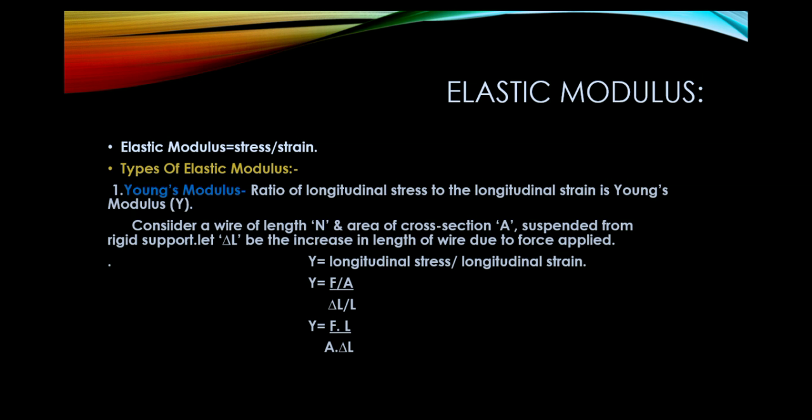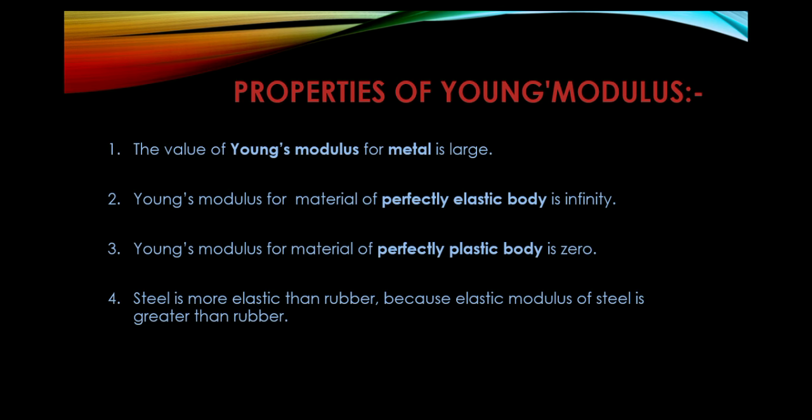Let delta L be the increase in length of the wire due to the force applied. Mathematically, Y is equal to longitudinal stress by longitudinal strain, that is Y equal to F upon A by delta L by L, that is Y equal to F into L by A into delta L.